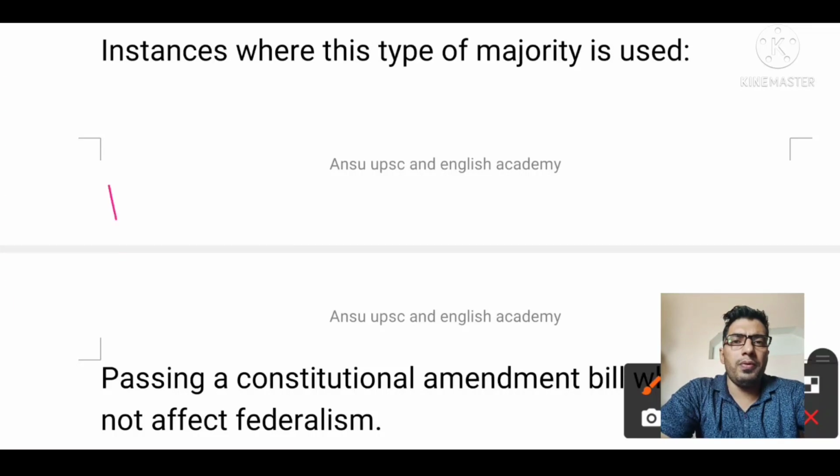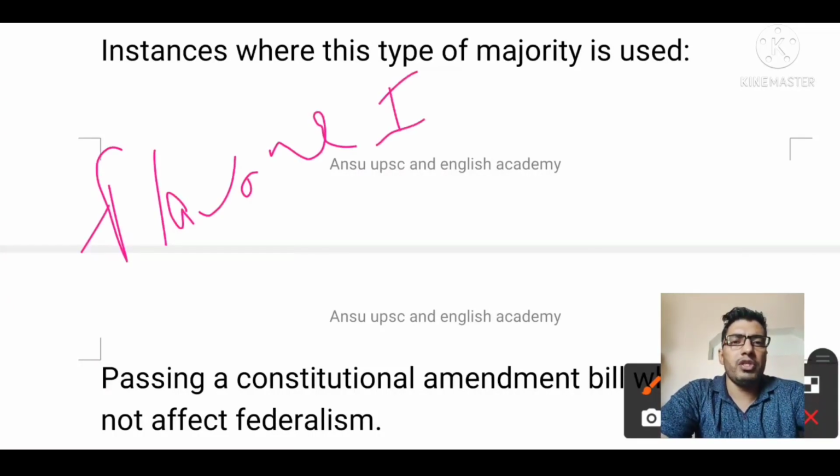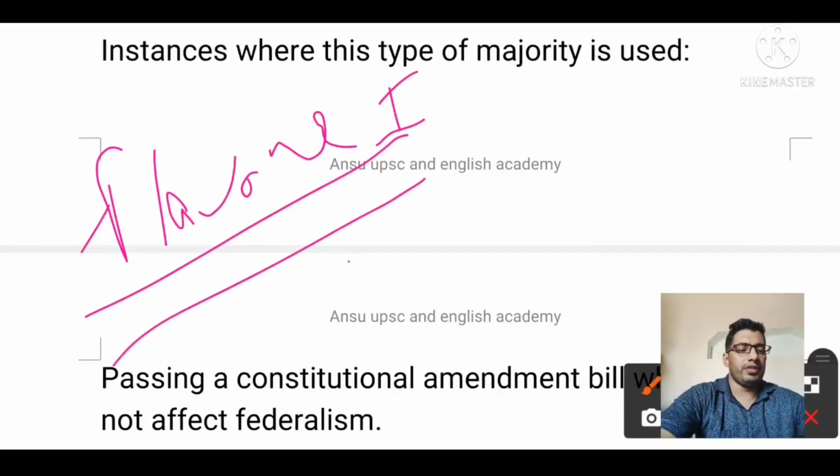Now flavor 1, special majority flavor 1, Article 312.